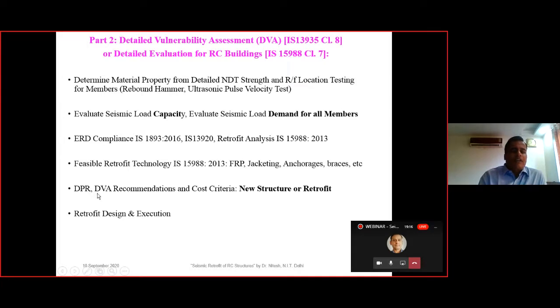We have the DPR, that is the detailed project report, and then the DVA recommendations, that is the detailed vulnerability assessment recommendations, and the cost criteria that will decide whether we have to go for the new structure or we have to retrofit the structure. And once this particular thing is decided, then we go for the retrofit design finally, and we execute the construction of the retrofitting.